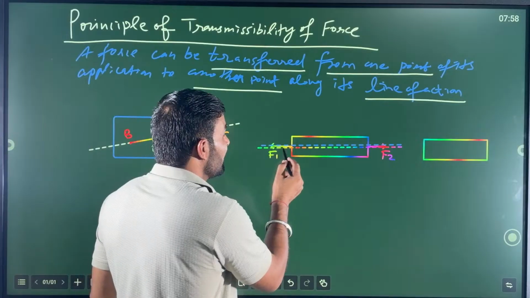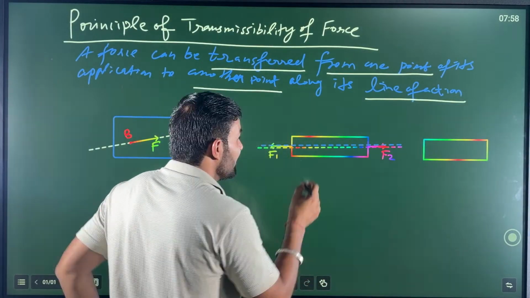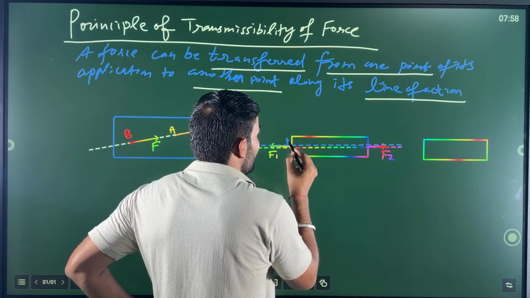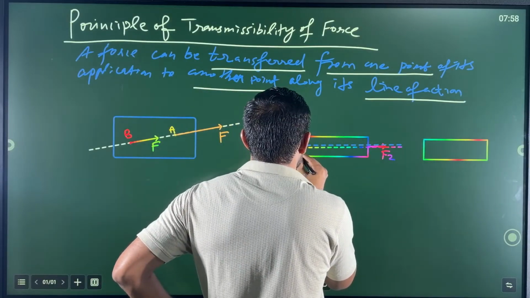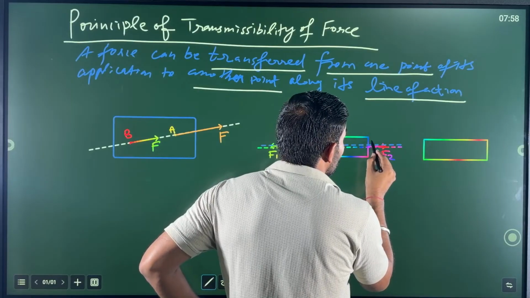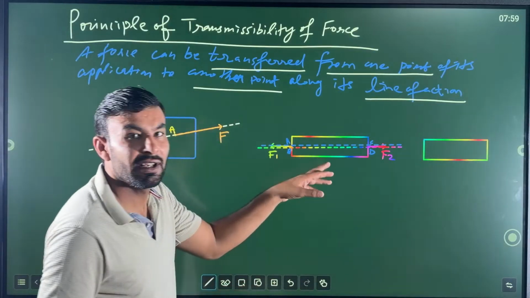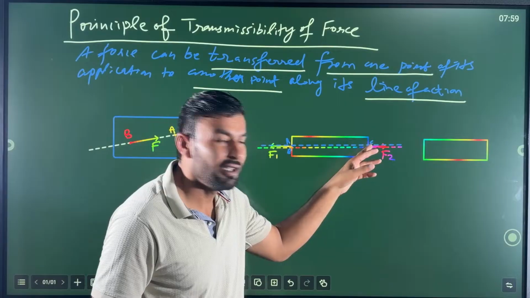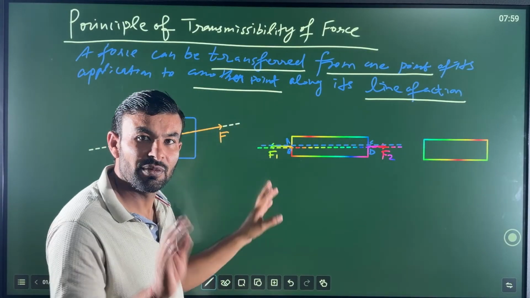So now I'm transferring this force F1 from there to this side. That's not the problem. Let me take these points. Let us put this point as A point, my dear friends. This point is B point. And this point is C point, and this point is D point. So B and D are along the line of action of force F2, and A and C points are along the line of action of force F1. Be careful, okay?